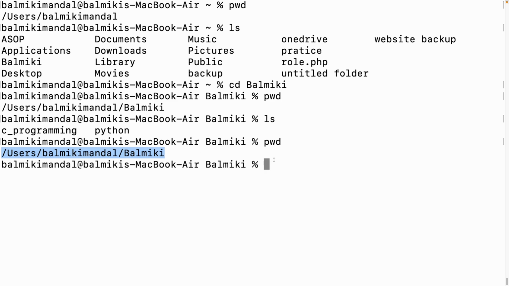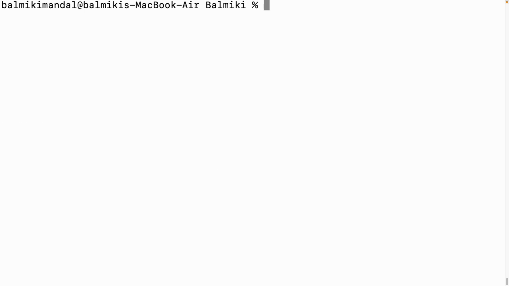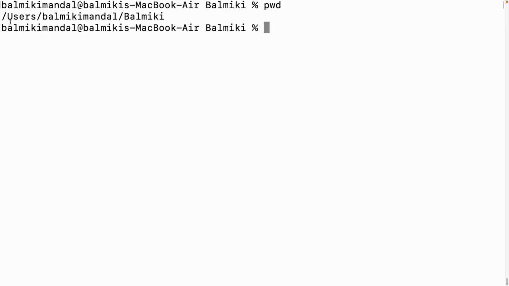Let me clear the screen and type pwd. I am in the user folder, and inside user the Valmiki Mandal folder is there. Inside the Valmiki Mandal folder, one more folder is there called Valmiki. Inside Valmiki, two more folders are there, and in those we have to write the code. We have to understand this point.